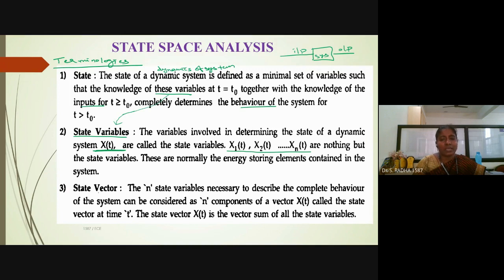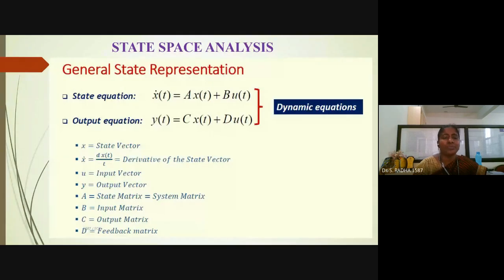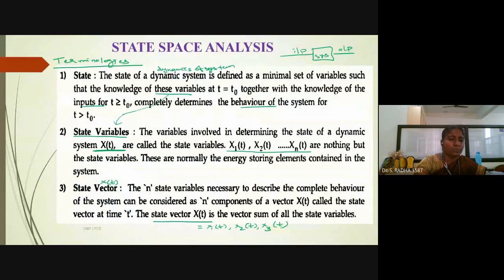Now state vector, I told you, state vector means x of t, all the variables put together: x1 of t, x2 of t, like that. You can also show it as a matrix, row matrix, column matrix, like that. That complete thing is called x of t, state vector. These are the terminologies required before going to the operation of state space analysis. Now we have something else also. Only 3 parameters are here.